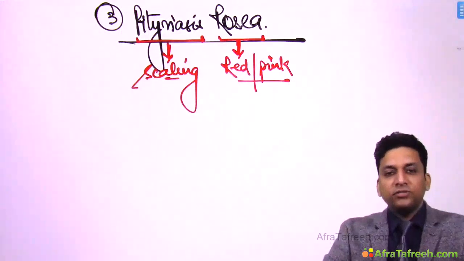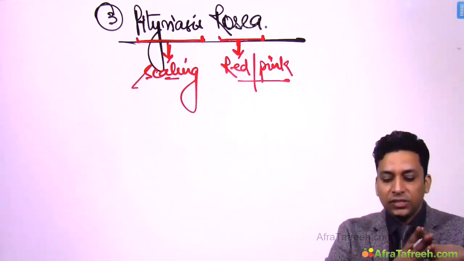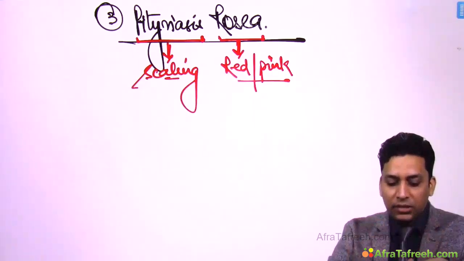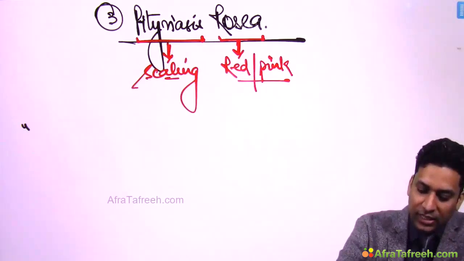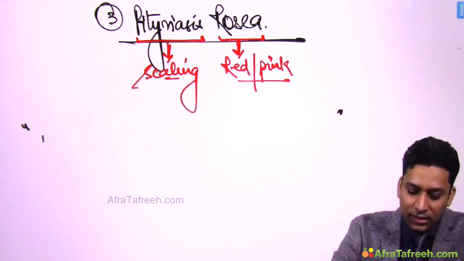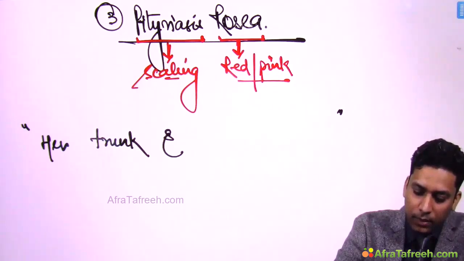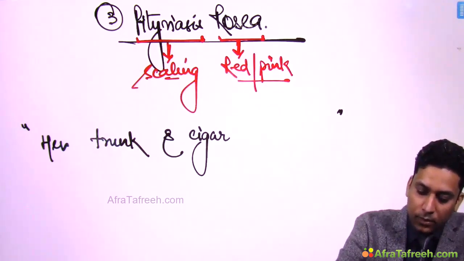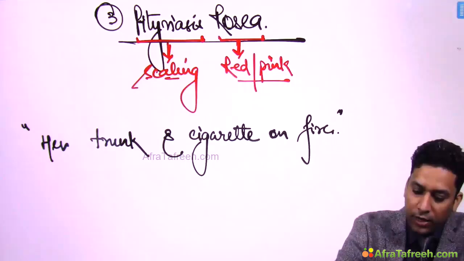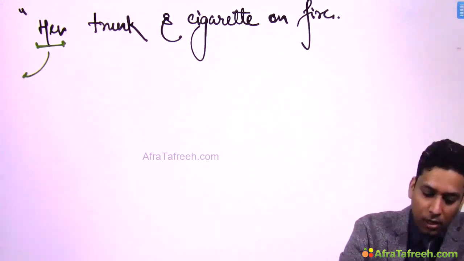Now there are so many features which you need to remember in this condition, and I am going to give you a very simple mnemonic to remember all these features. This mnemonic is slightly weird, but try to bear with me and remember this. So remember this simple sentence, and if you remember this sentence, you can remember all the features of pityriasis rosea, and that sentence is: her trunk and cigarette on fire.